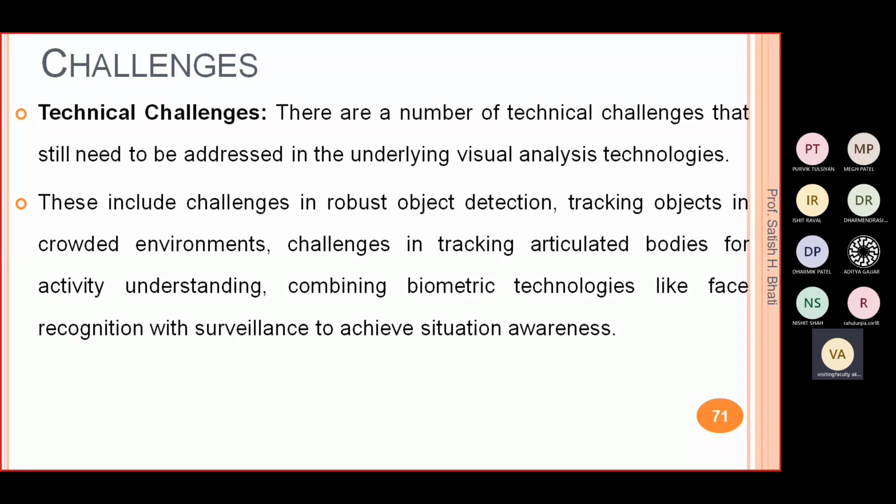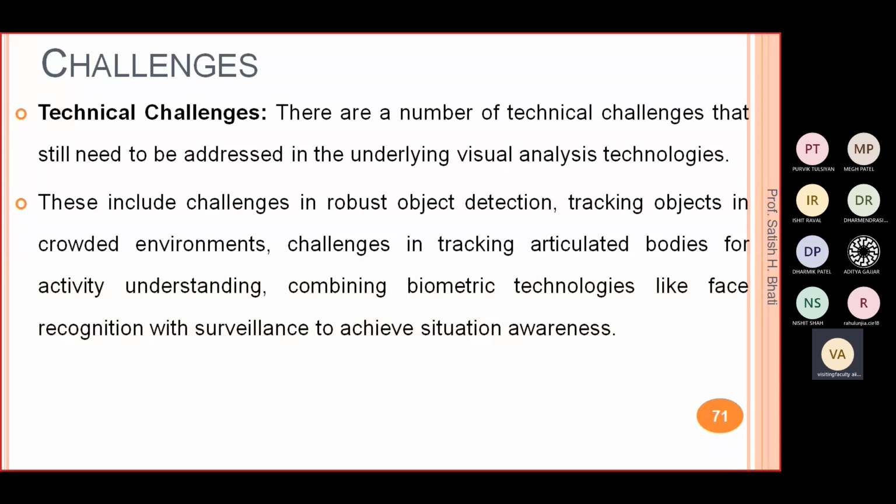Also there are some challenges, like if two people are in your video feed, it looks like one person is behind another, right? So it's a kind of occlusion. That is also a challenge: how we can find the person in that occlusion condition. Then there is the challenge of tracking articulated bodies for activity understanding, right? So for different activities, how can we differentiate them, and how can we make the system understand those activities?